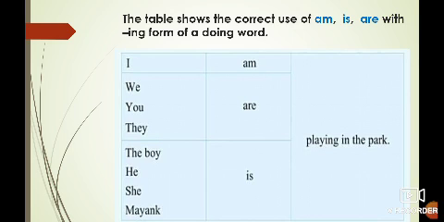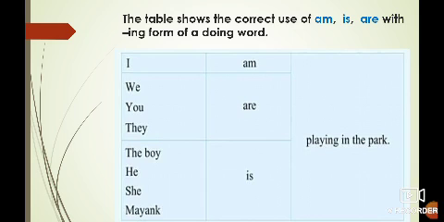Now, one table I have given you. The table is showing the correct use of am, is, are with the ing form of doing words. Let's see the table. See, in the first column we have used I, and I with am. I am playing in the park. The sentence formation will be: I am playing in the park. Now see the next column.